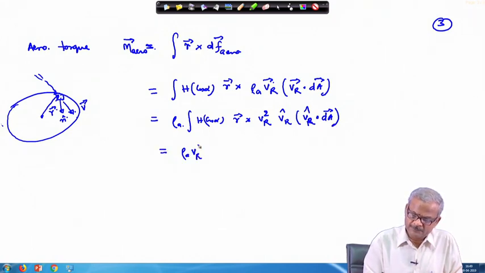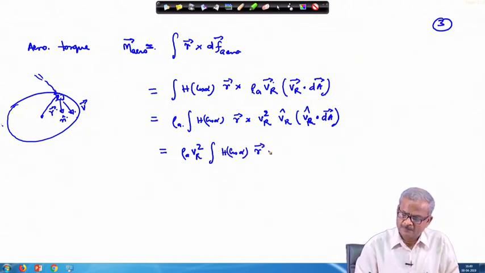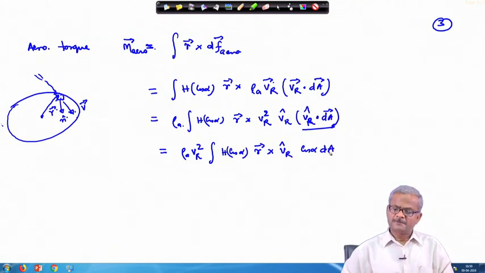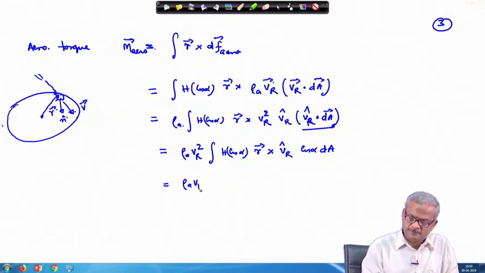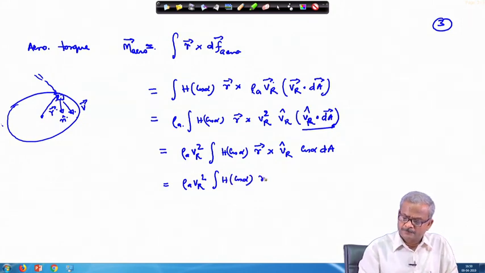So, rho a times V r square, h cos alpha, r cross V r cap, and then this part we are writing as cos alpha times dA. V r cap.